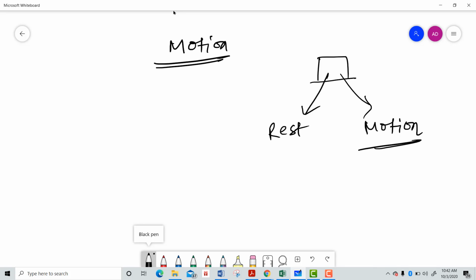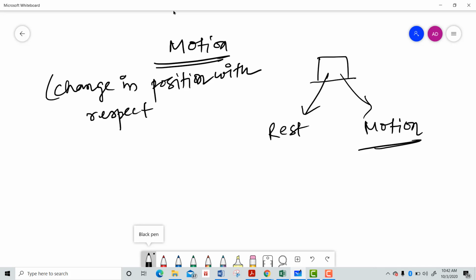What do you mean by motion? Motion is a change in position with respect to time. Right? That means at every second it is changing its position. That means the body is in motion. Suppose you are riding a bicycle, or driving a car, or walking on a road, or running on a road, that means you are in motion because you are changing your position every time. Sometimes I will see you at one position, sometimes at another position.